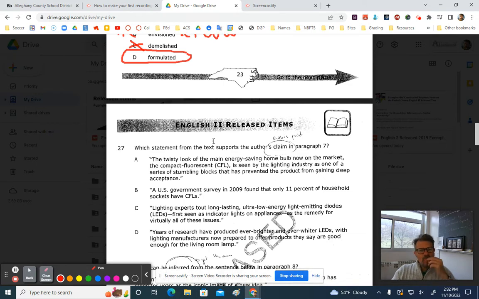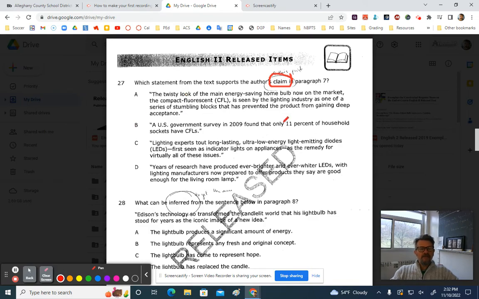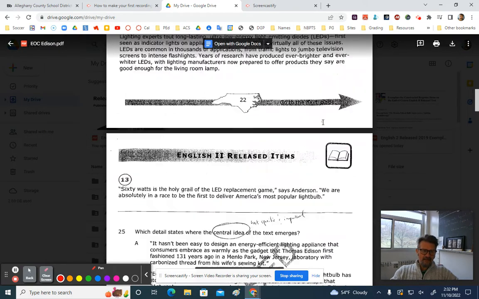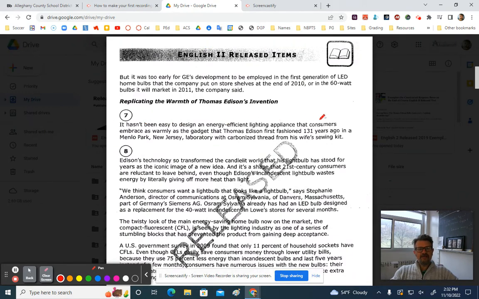Okay, number 27. Here we go. Which statement from the text supports the author's claim in paragraph 7? Make sure you have claims circled and defined. Now, that claim is the exact same claim that we've been reading because they tend to use the same passages over and over again. It hasn't been easy to design an energy efficient lighting appliance.